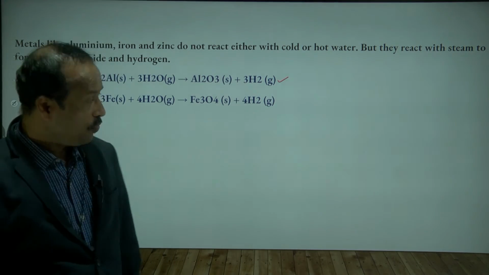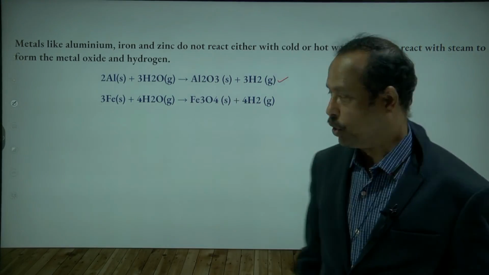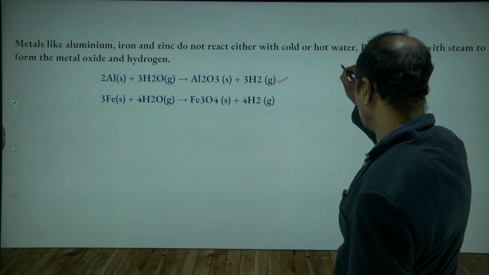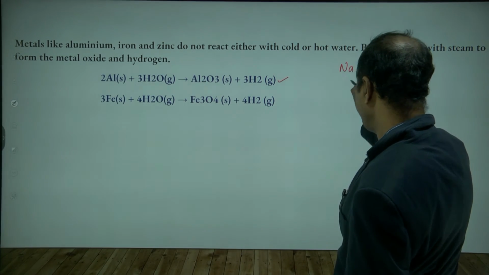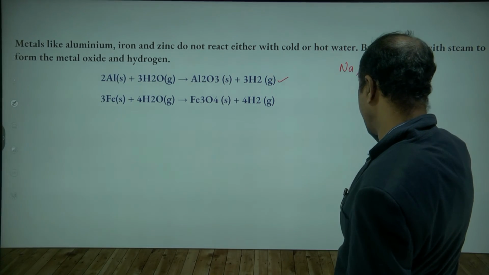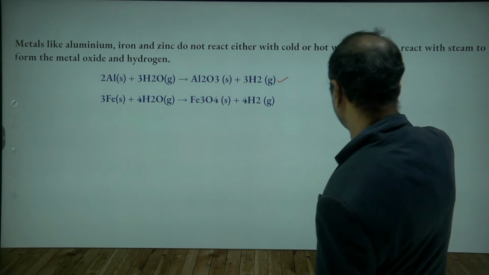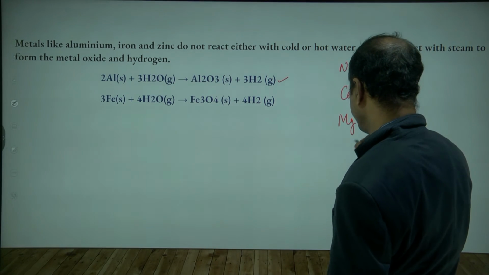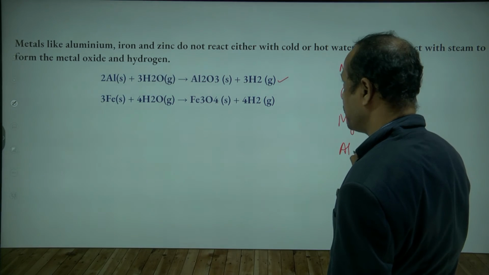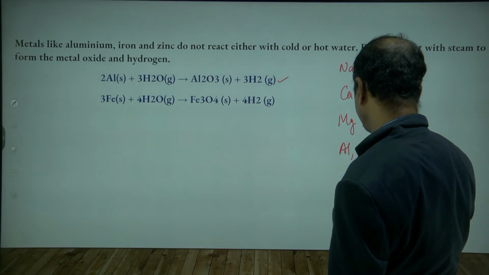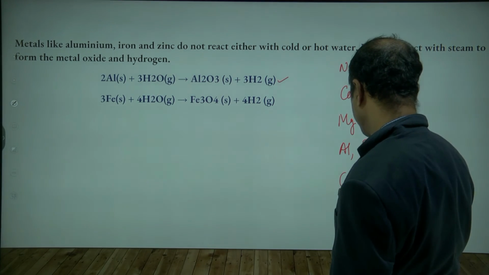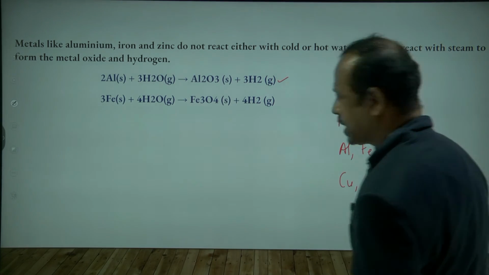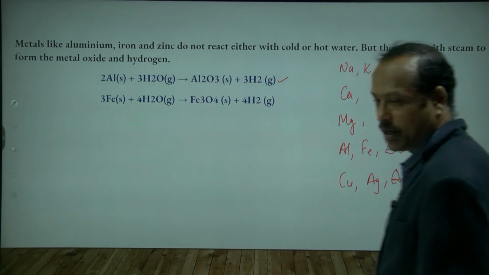Now from this, what do we come to know? See here, I am writing what you will come to know. For example, take sodium, that is Na, and potassium, that is K, one by one. Then calcium, magnesium, aluminium, iron, zinc, copper, silver and gold. These are some of the metals. Can you see on the screen what I am writing?